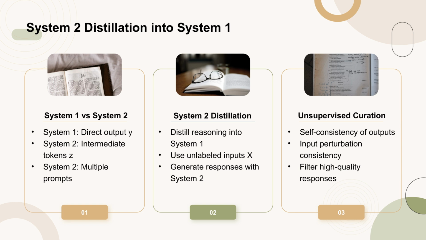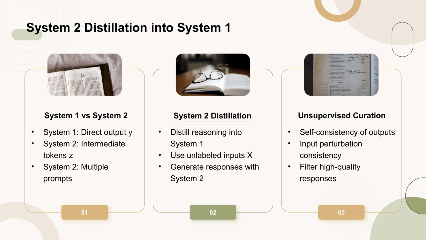In this section, we discuss the process of distilling System 2 into System 1. System 1 models directly produce output Y from input X, while System 2 models generate intermediate tokens Z before producing the final output Y. System 2 models can involve multiple prompts and complex processing. The goal of System 2 distillation is to transfer the reasoning capabilities of System 2 models into System 1 models, improving their direct outputs. This is achieved by using unlabeled inputs X to generate responses with a System 2 model, which are then used as targets for fine-tuning a System 1 model.